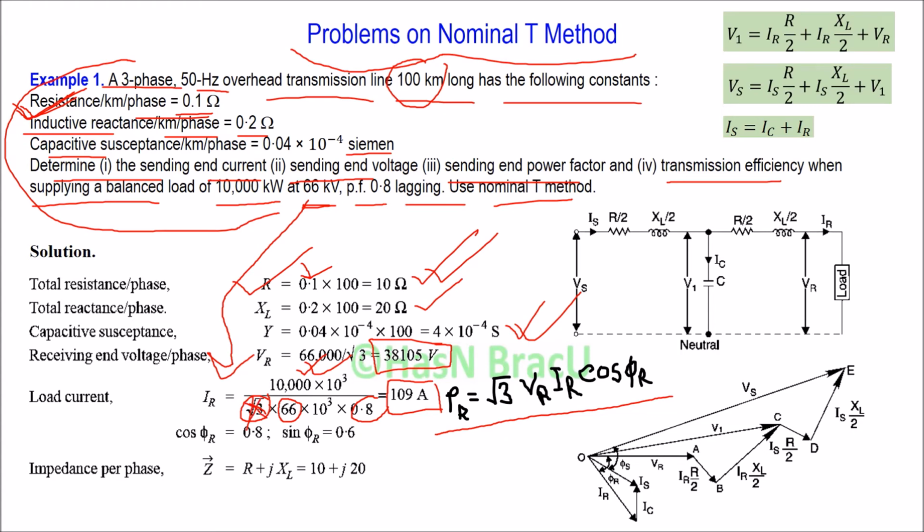So cos phi r is given, so we can easily determine sin phi r from here, right? So what we have to do, we have to calculate sending end current, which is Is. We have to calculate sending end voltage, which is Vs, right? And after that we have to calculate sending end power factor, that is cos phi s, right? And transmission efficiency.